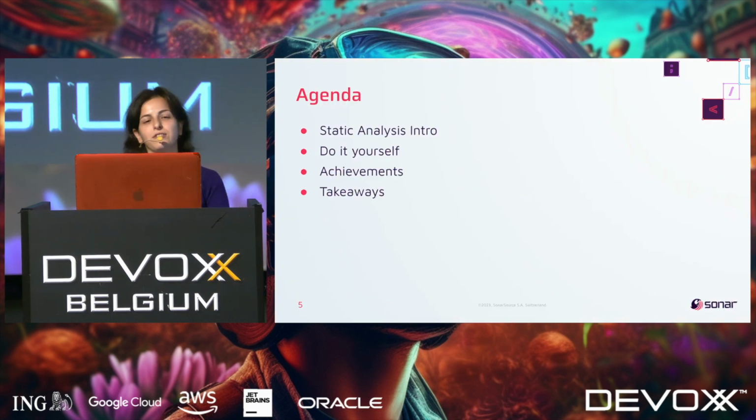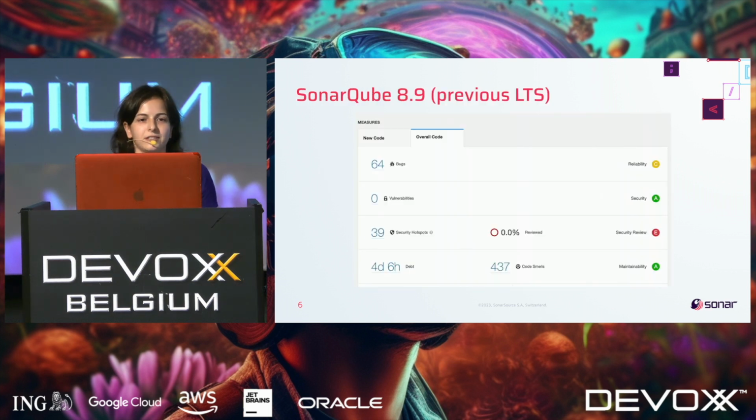So what are we going to do today? This talk will be, for the first time for me, very practical, very hands-on, so we'll do a lot of live coding, but we still need some theoretical knowledge, just a tiny bit, so we'll have a static analysis intro, then we'll implement a tiny static analyzer by ourselves, and then we'll discover what we achieved and learn some takeaways.